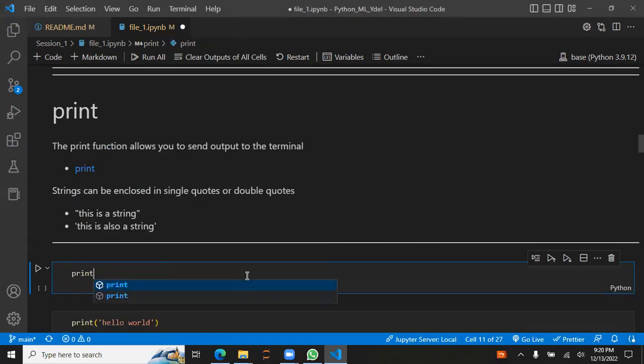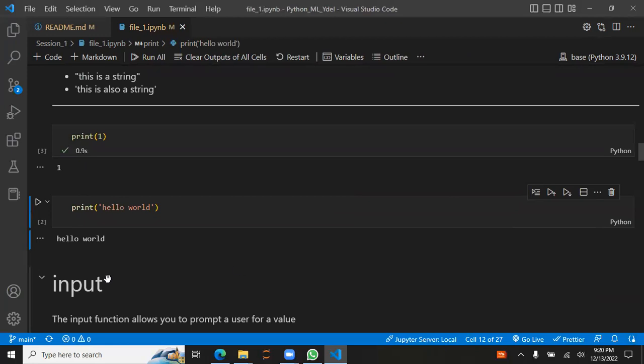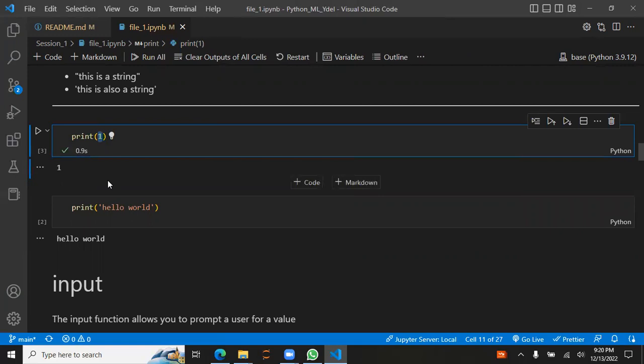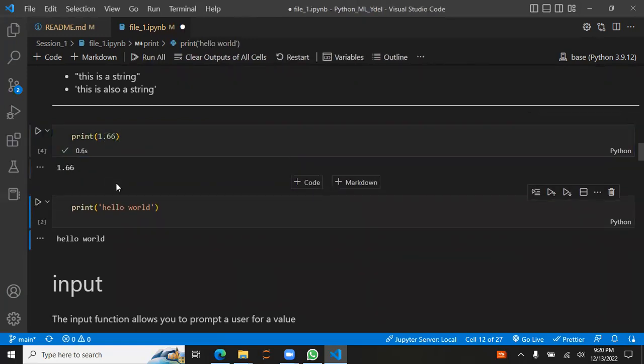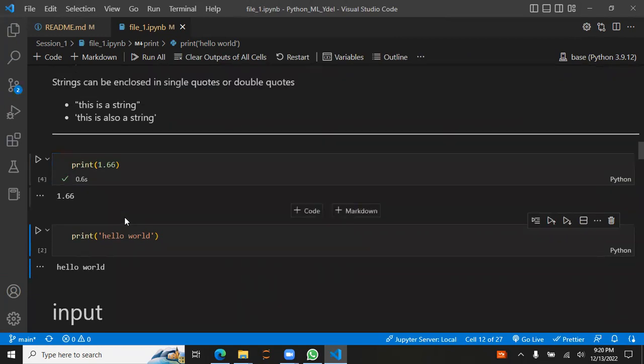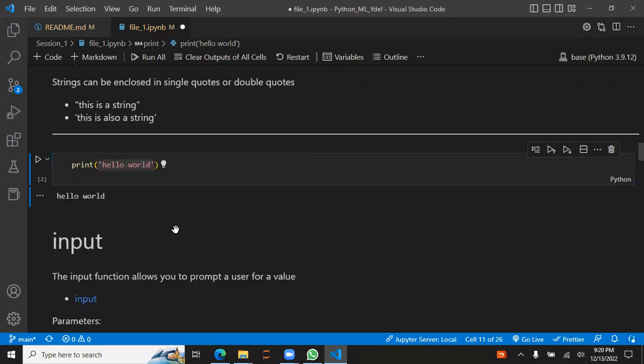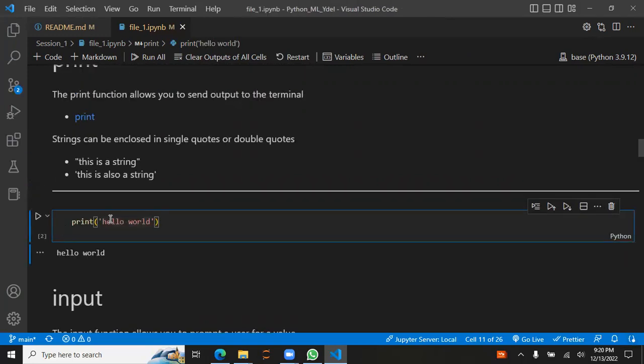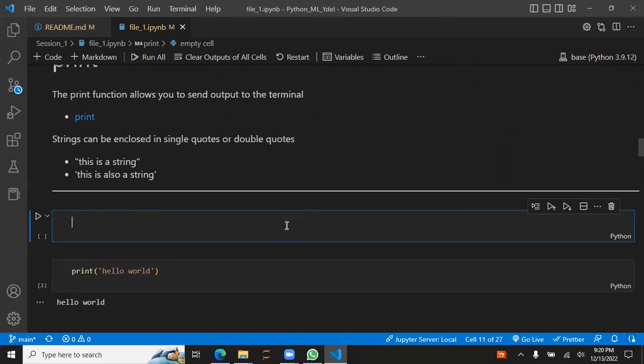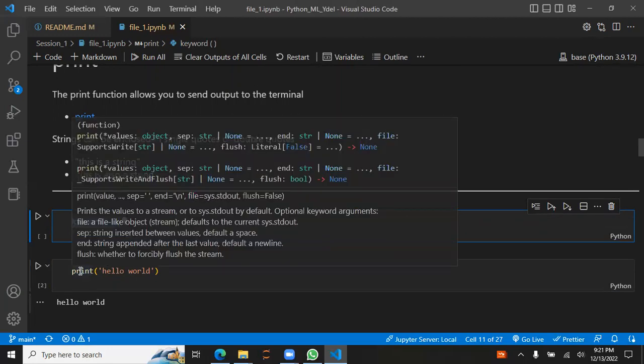Let's try print 1. Yeah, it even works if you put an integer or a float type. Let's do 1.66. So it's not limited to strings. We can also pass numbers. Inside the print statement, or print function, basically this is a function. If we have some keyword, and after that we have these parentheses, round brackets, that's a function in Python. So this print is a function.